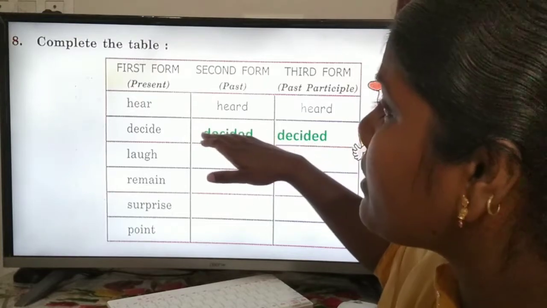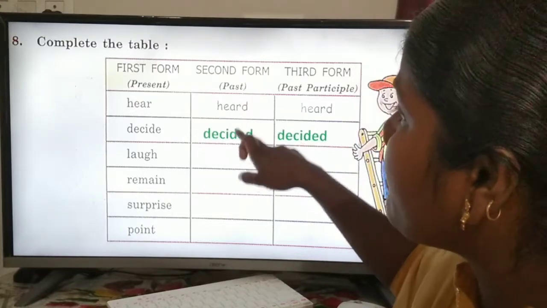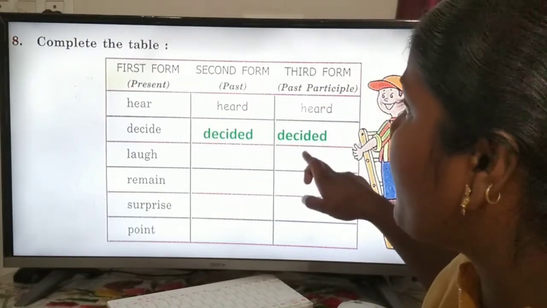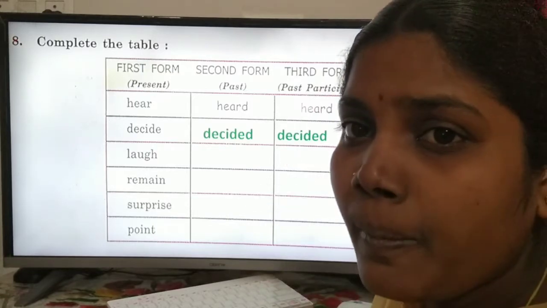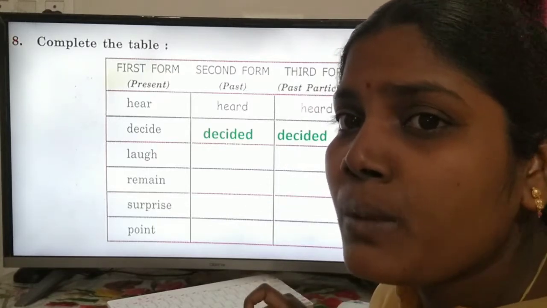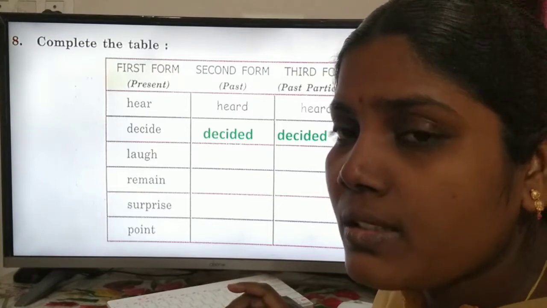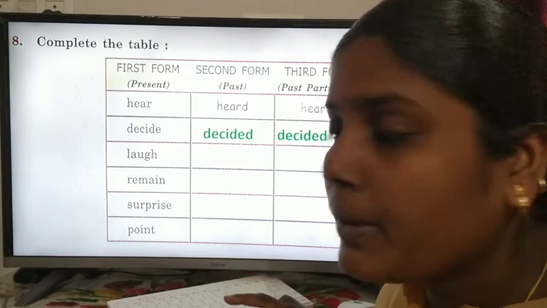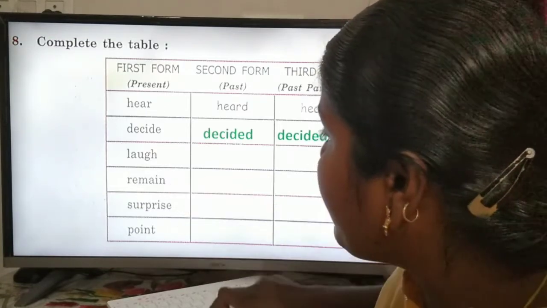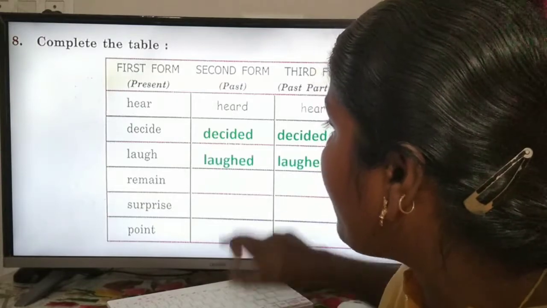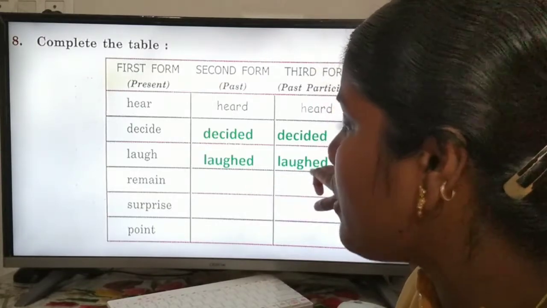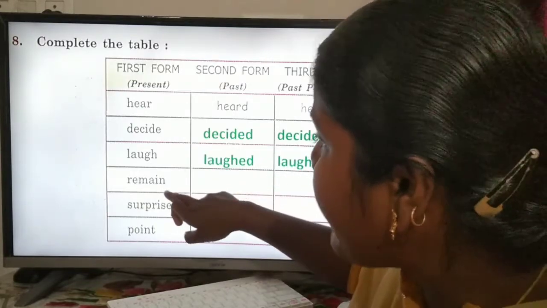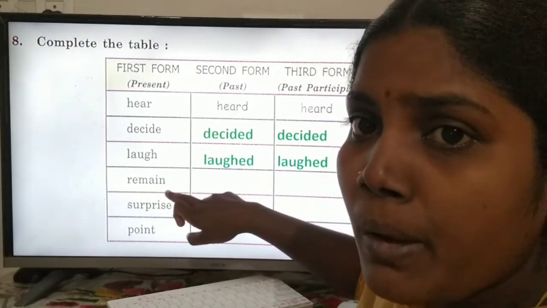You may see, my dear children, the second form of verb and third form of verb are both the same. Only some verbs have a change in the third form of verb. Laugh, first form, second form laughed, and third form also laughed. Remind is a first form of verb.